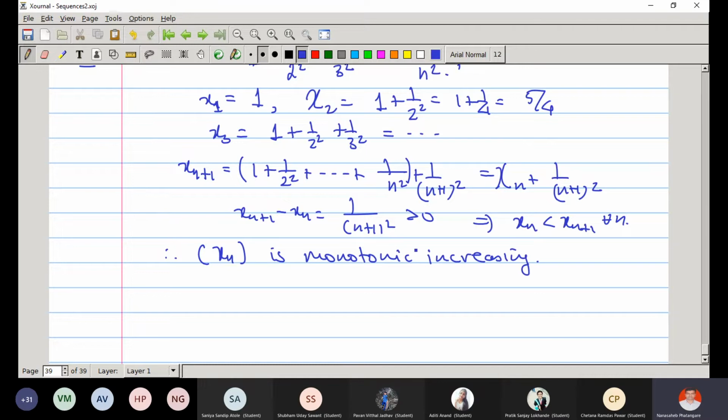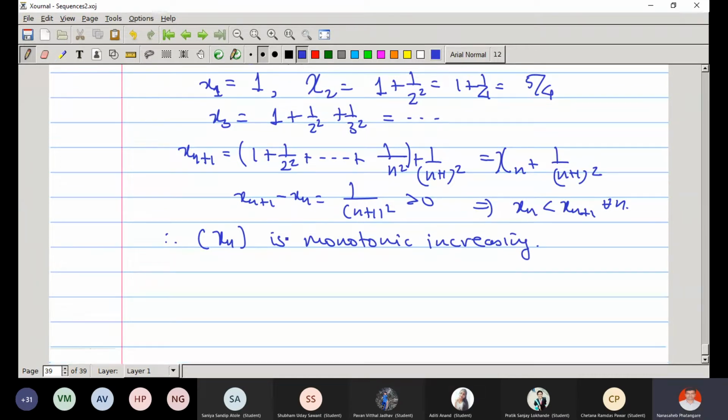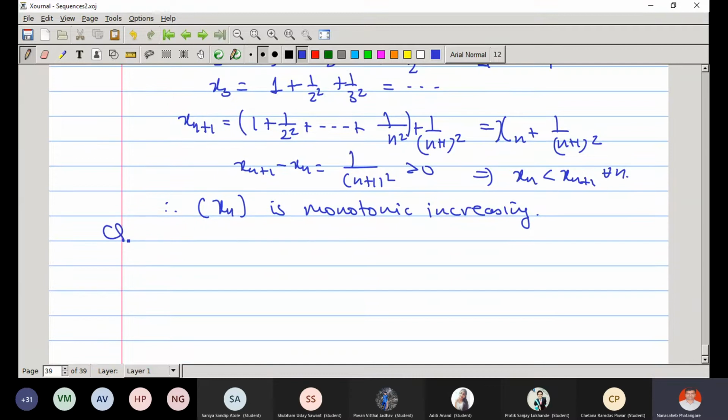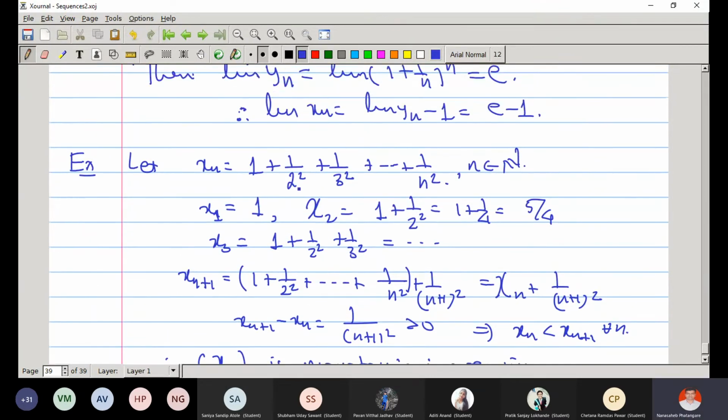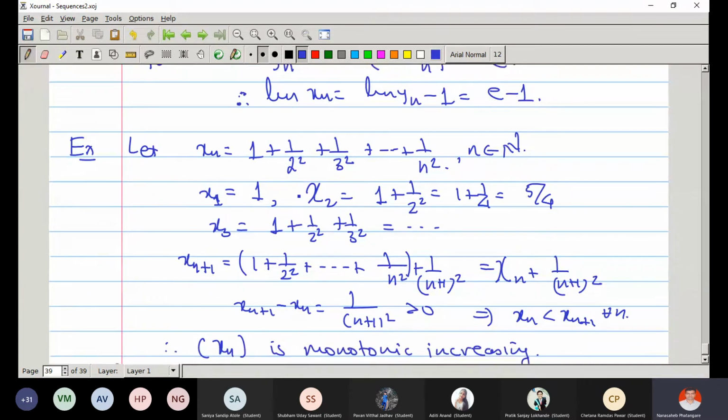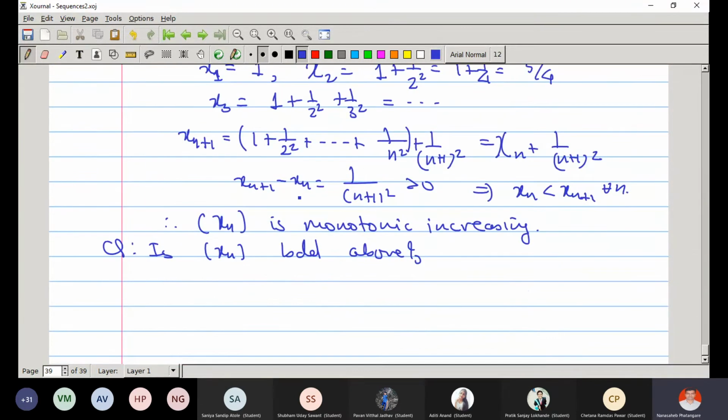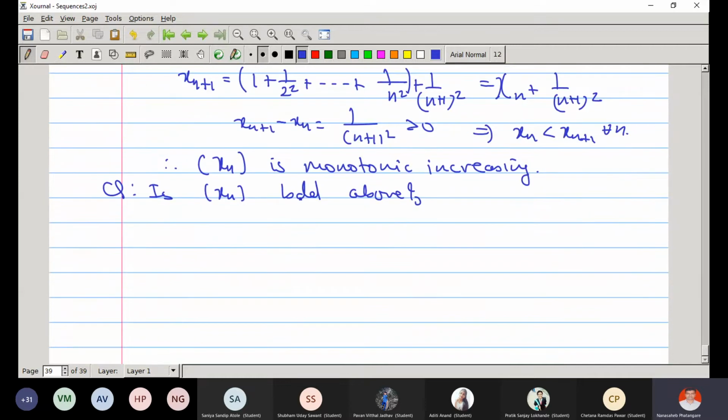So this is clear. Now, is it bounded above? So the question is, is xn bounded above? And here the point is, what is the significance of convergence? If xn is 1 plus 1 by 2 square plus 1 by 3 square and so on, convergence means as n tends to infinity, what happens?